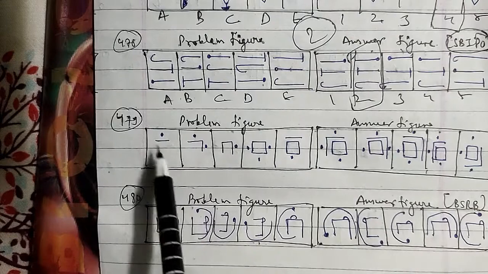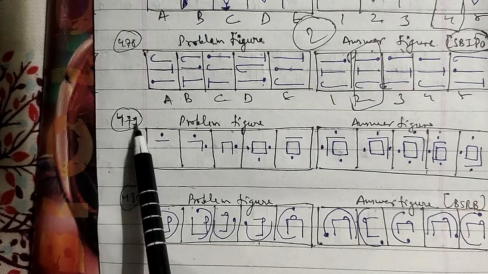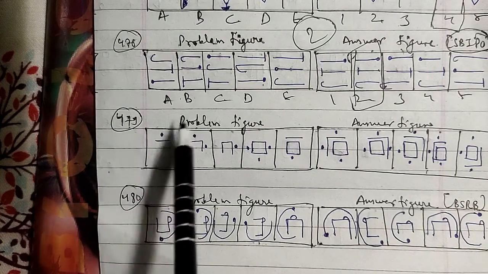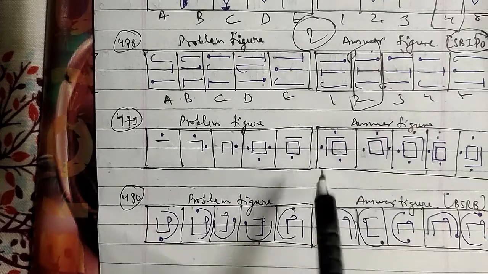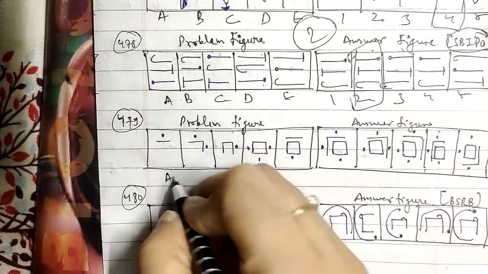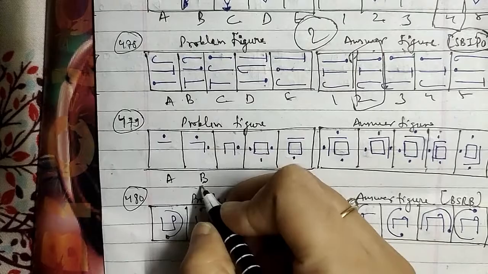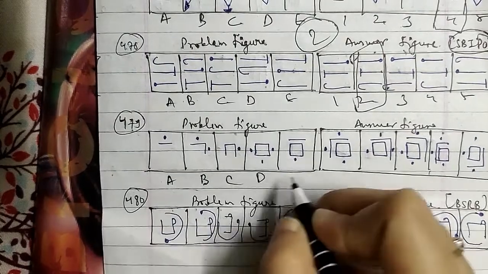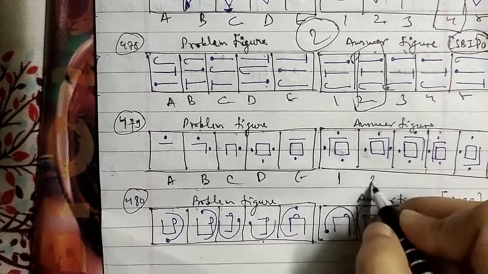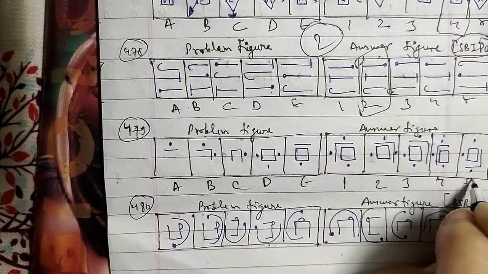Let's go ahead with another one, and that is your 479th question of the session here. These were the problem figures and these were the answer figures as well, where there is the A figure and the B figure, the C figure, D figure and E figure. These are named 1, 2, 3, 4 and 5 as well.